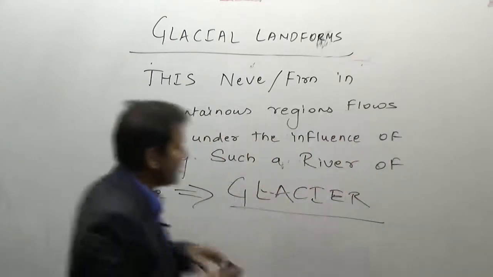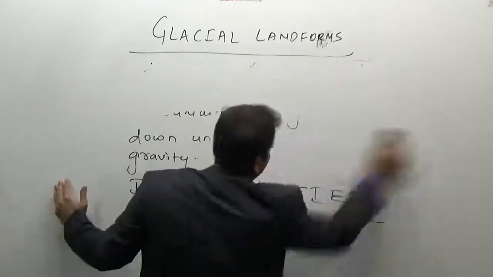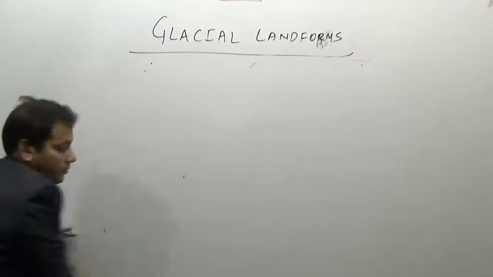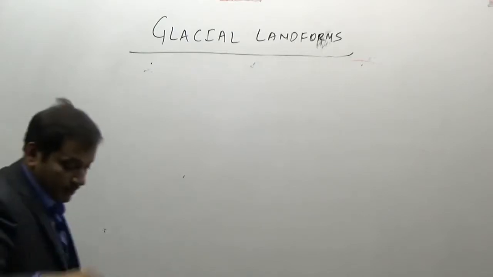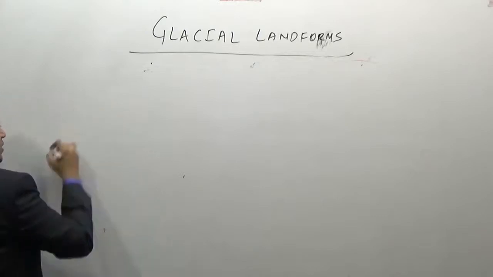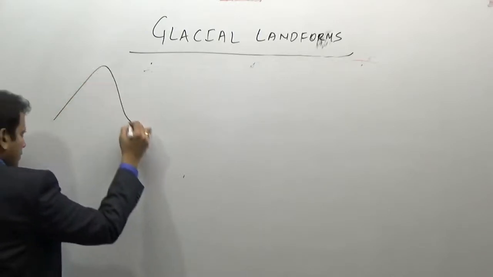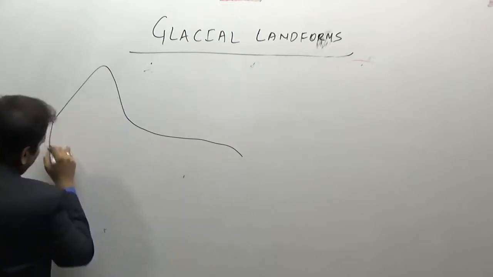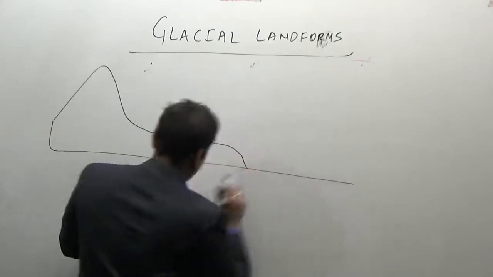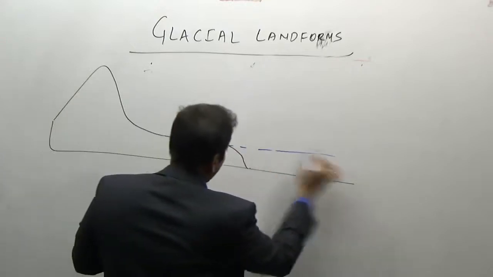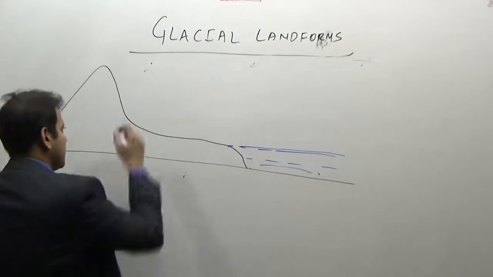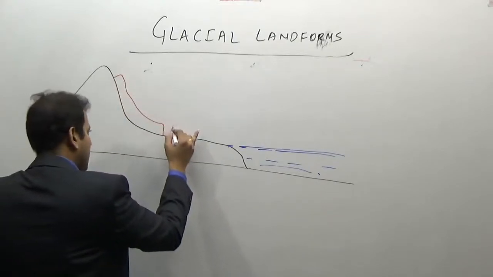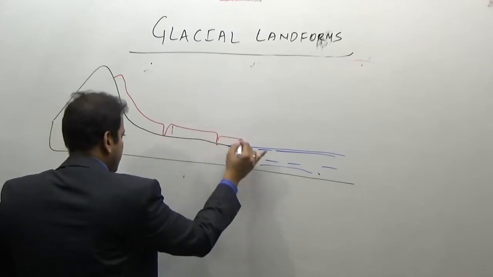Now if this glacier directly enters the water or the sea, it breaks down and sometimes enters the sea level.